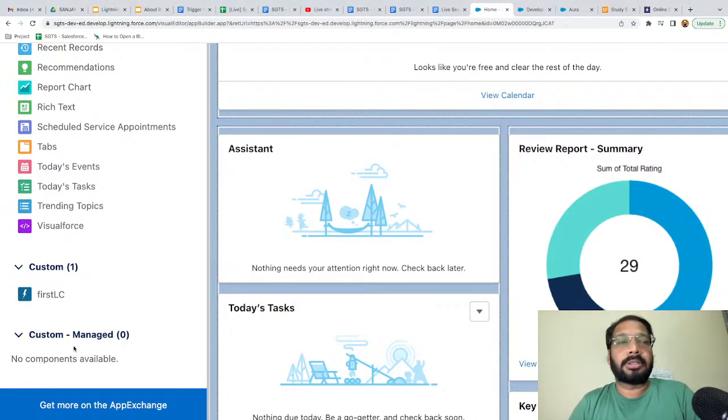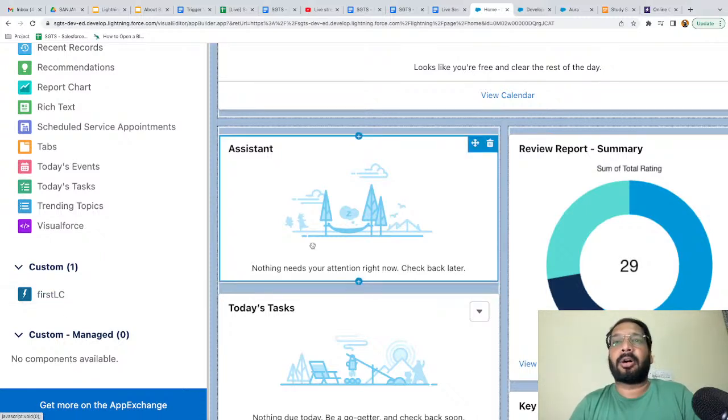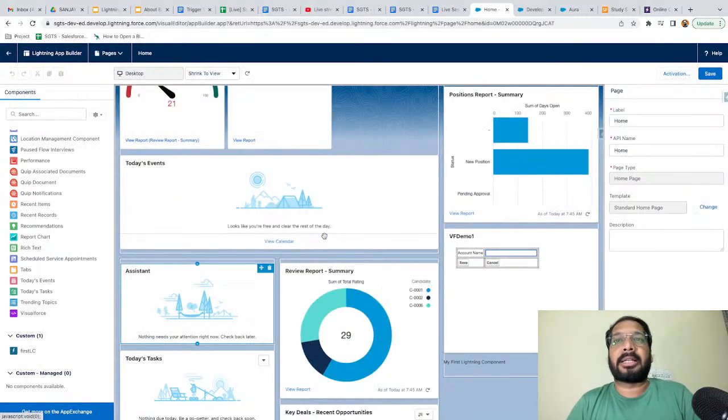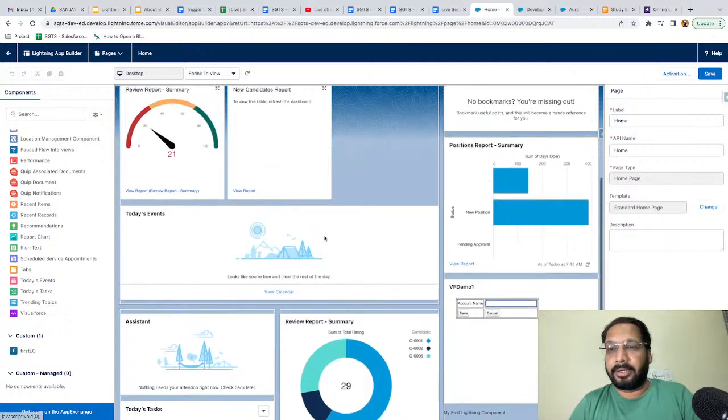Yes, exactly, Firoz. Only components will be available. The application that we created, you won't be able to place anywhere, because we created that application only for testing our components. So if you don't want to test your components through an application, you can create your component and directly test it by placing it on the home page, record page, or app page, anywhere. So application creation is an optional activity. It is not mandatory.